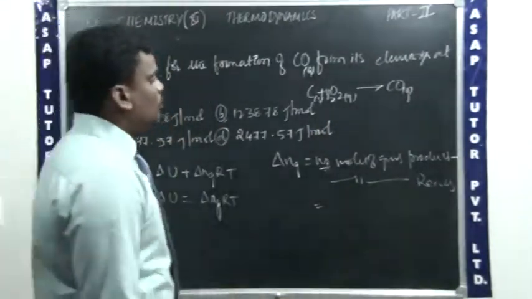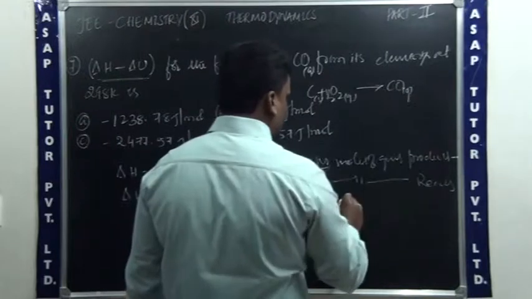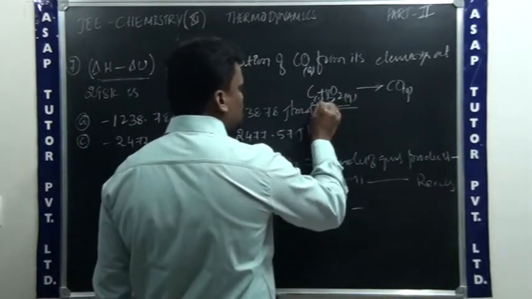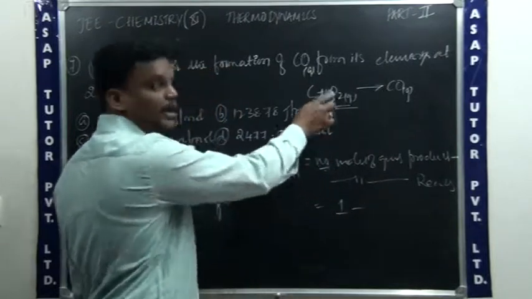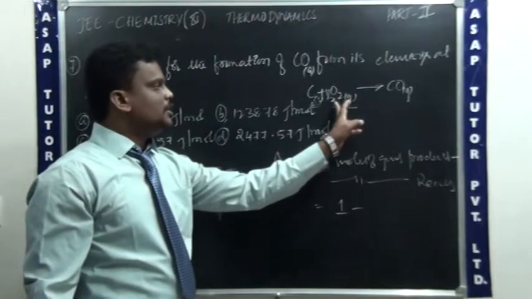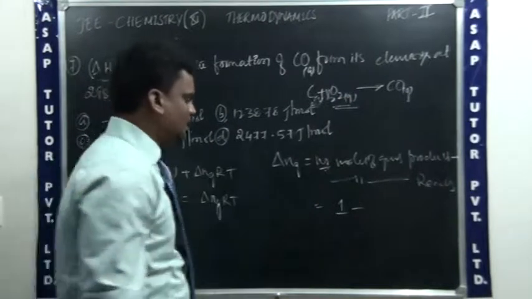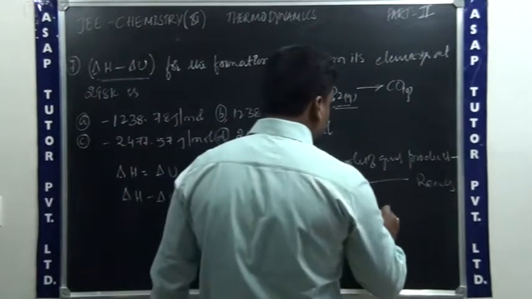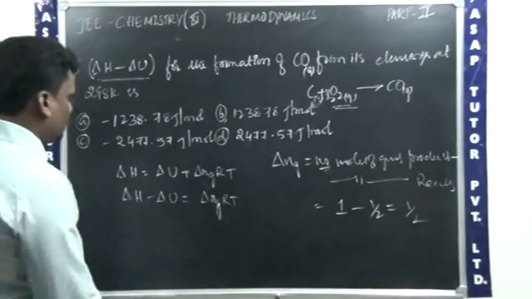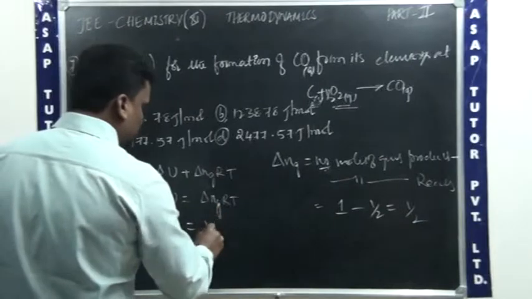Now the number of moles of gaseous product is 1, minus the number of moles of gaseous reactant. You should not consider the solid carbon. The number of moles of gaseous reactant is only half. So 1 minus half is equal to half. Therefore delta Ng is half.